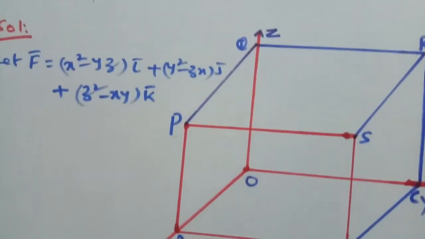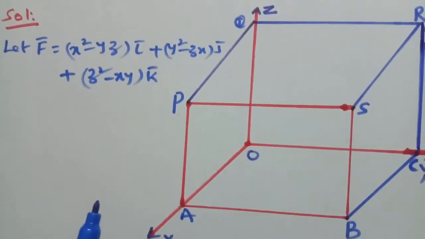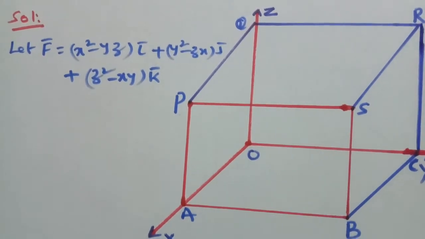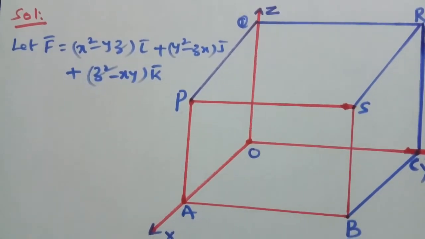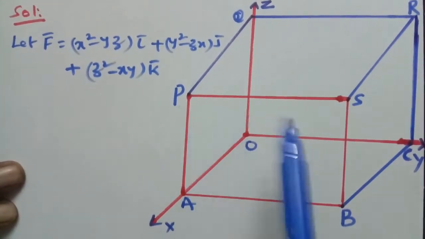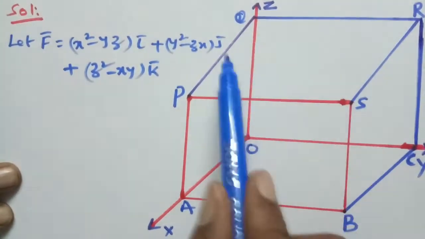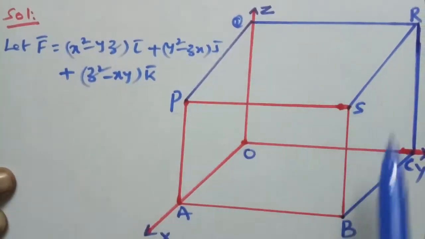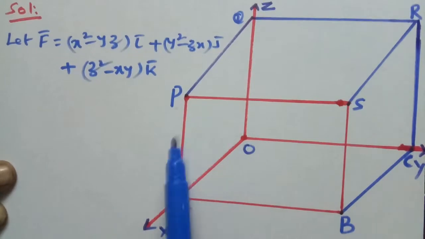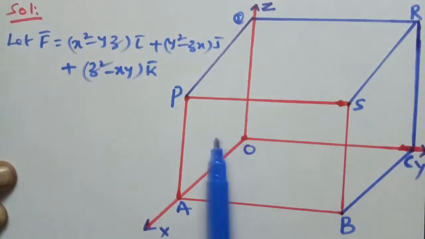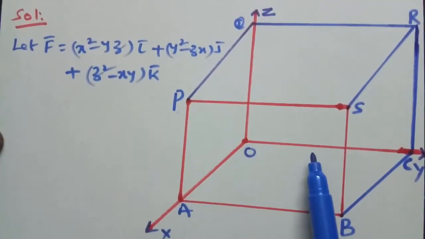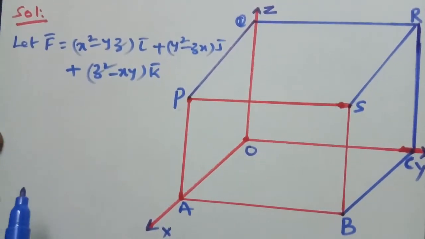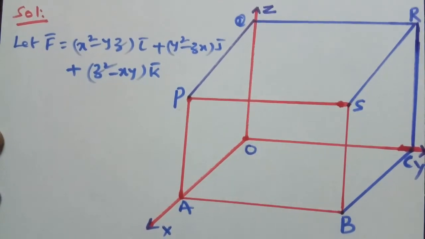So we have the surface taken over the rectangular parallelopiped which encloses the volume V. This entire region is the surface which encloses the volume V. Now we have to evaluate both volume integration and surface integration to verify the Gauss divergence theorem.